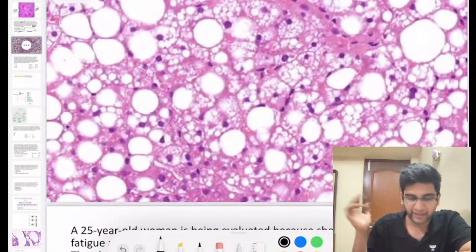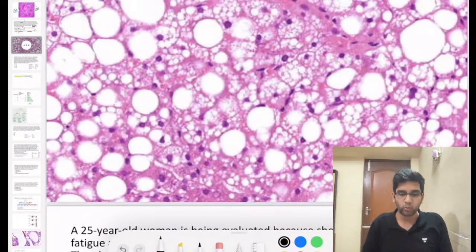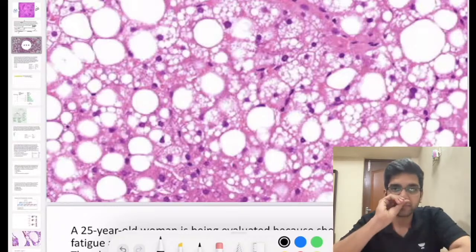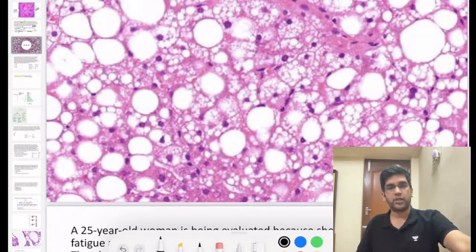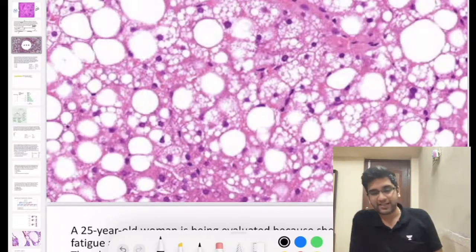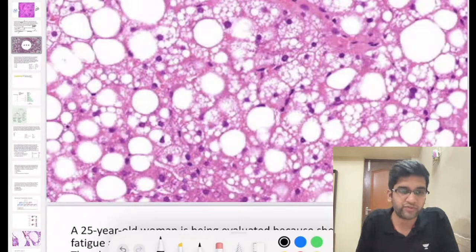Here in this image, tell me what type of steatosis you are seeing. Micro or macro or both? Tell me the type of steatosis you see here. The type of steatosis? No, virus has no role in Reye syndrome. It's more of aspirin-related mitochondrial damage, right?